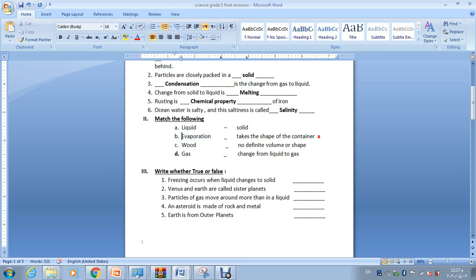Next word, evaporation. Is it solid? No. Does it have no definite volume or shape? No, it's not related even. Does it mean the change from liquid to gas? Yes, that's correct. When you are going to cook macaroni, what happens?